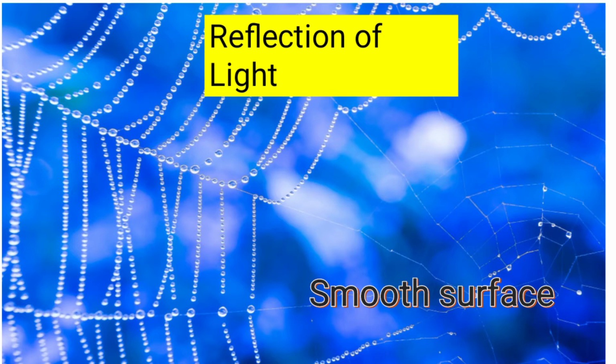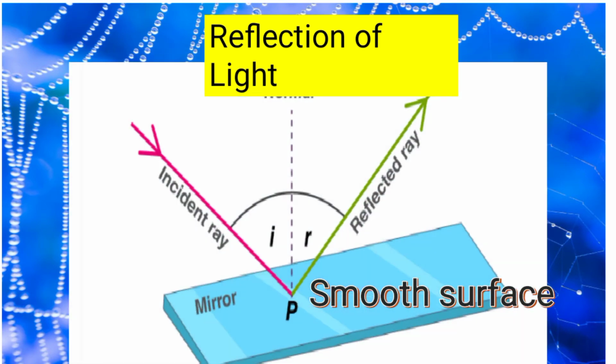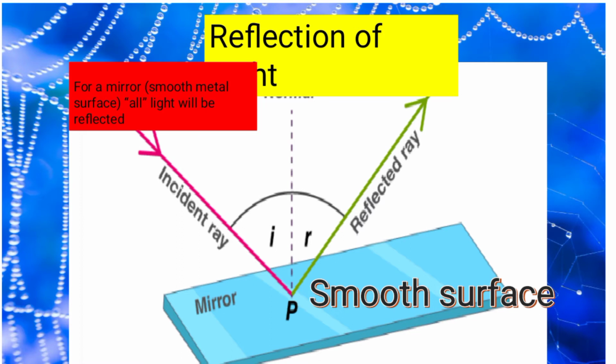Let us move to the reflection of light wave. Here I have considered a smooth surface as a mirror. This is an incident ray and this one is a reflected ray. We know that in a smooth surface, whatever it may be, either a mirror or a solid surface, anything, all the rays will get reflected. As I told you earlier, for a mirror or any smooth metal surface, all the light rays will get reflected.